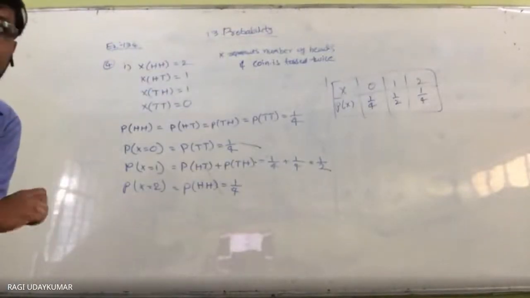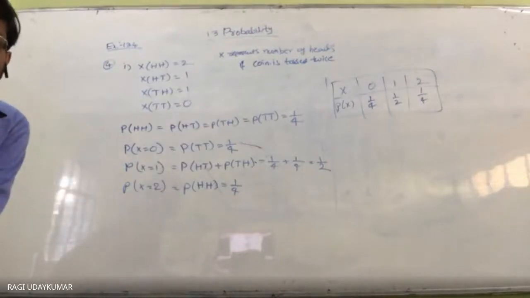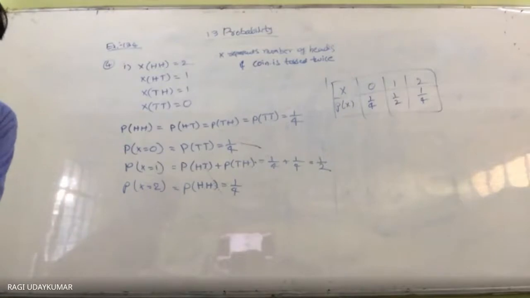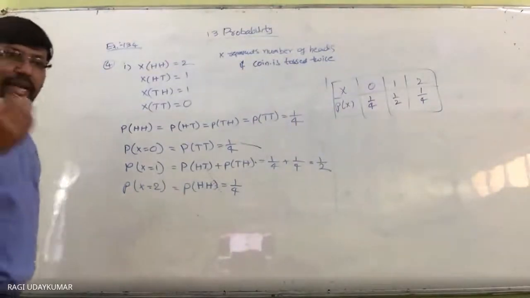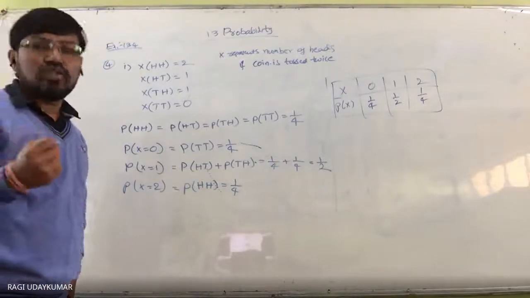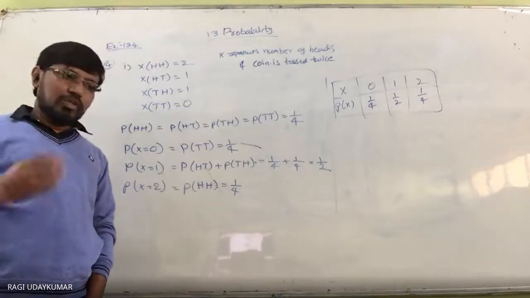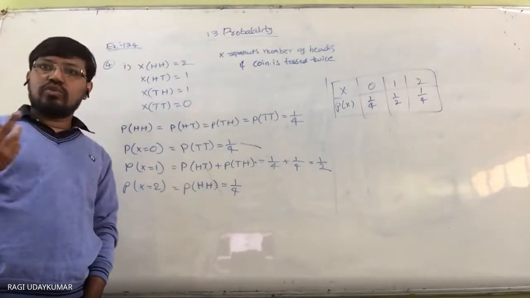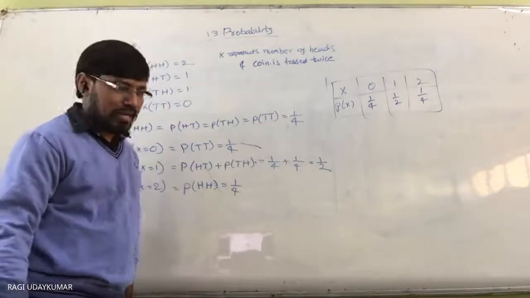And the second question is the number of tails in simultaneous tosses of 3 coins. So when a coin is tossed 3 times, second case, what are the possible cases that you have to take into consideration? Head, head, head. See, 8 outcomes will be there when a coin is tossed 3 times. So the possible numbers of heads are 0, 1, 2, 3. So in that situation, what do you get here?